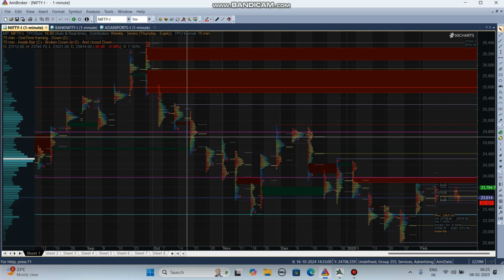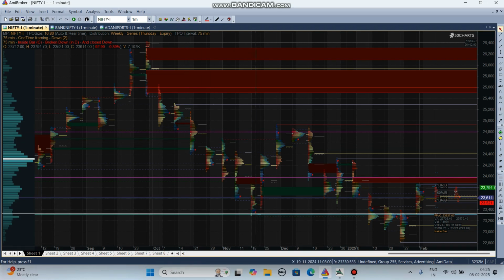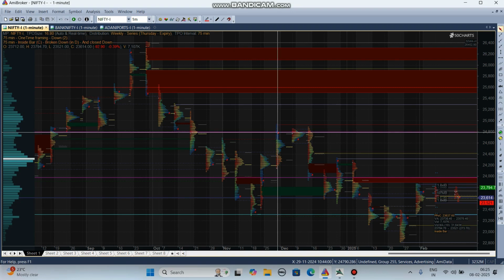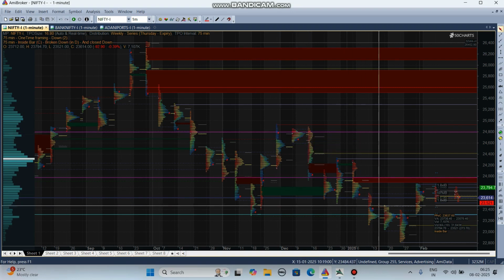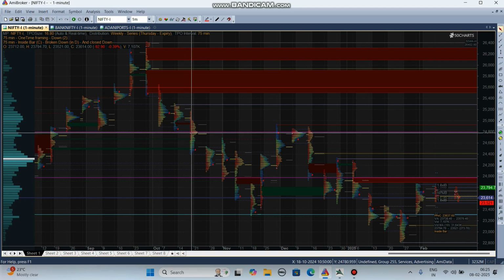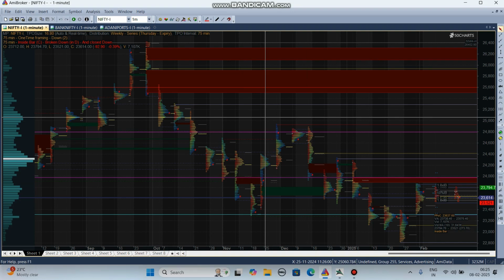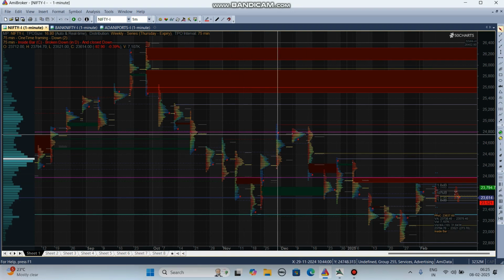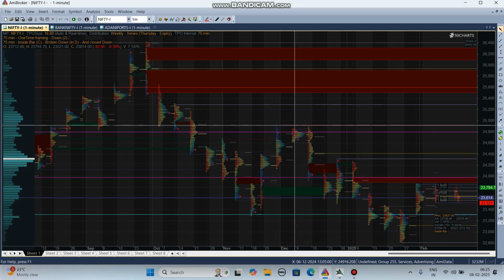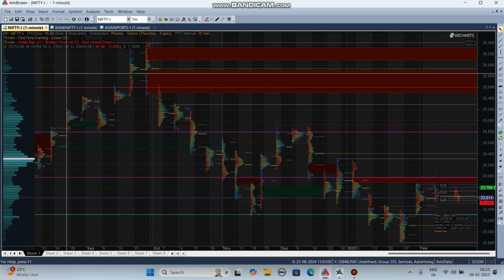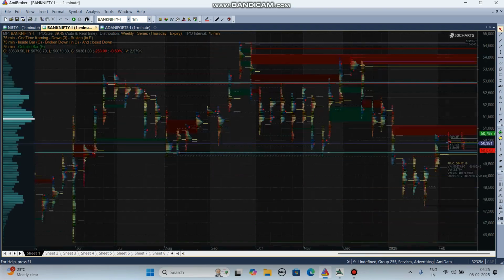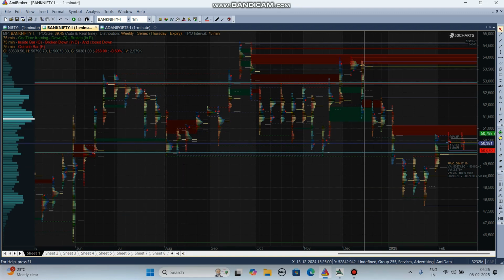Check the Nifty overall perfectly. It will test the standard deviation levels and it will reject from the standard deviation level also. So the market itself will come and test the standard deviation levels, and the rejection also happens at standard deviation levels. It acts as support here and it acts as resistance. So everyone has to understand the standard deviation levels in the MarketProfi tool, and only then make the entry and exit plan. Bank Nifty exactly tests the standard deviation levels and rejects from the standard deviation levels also.